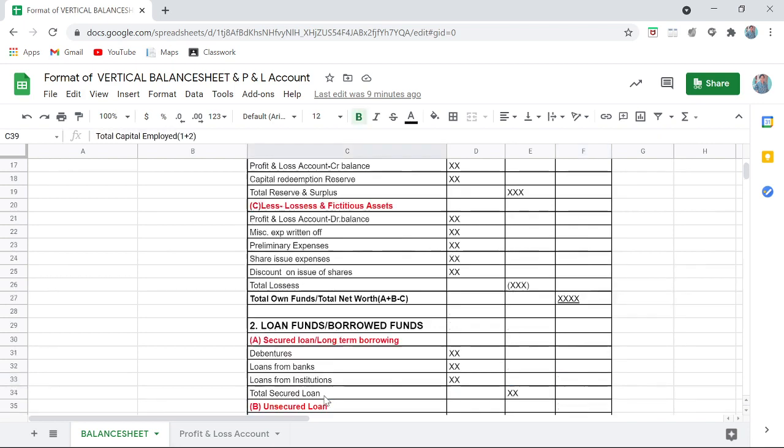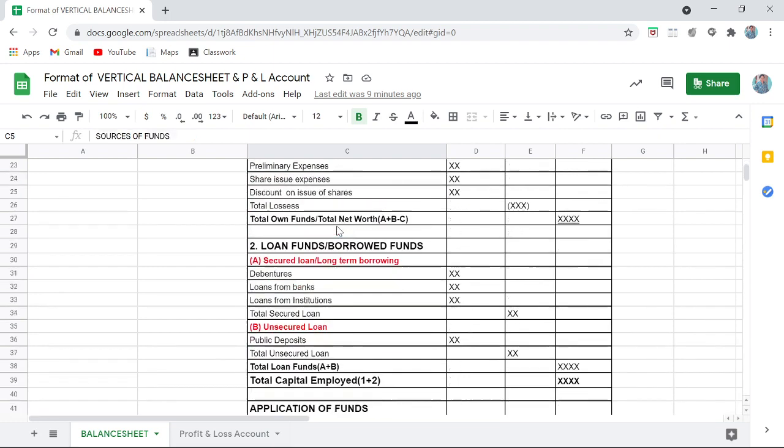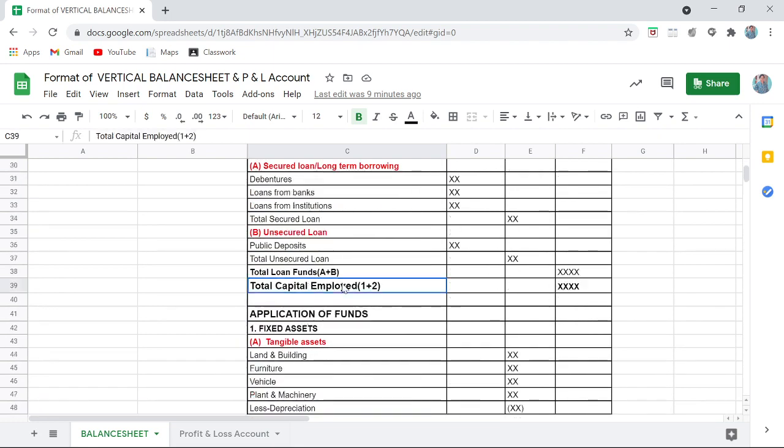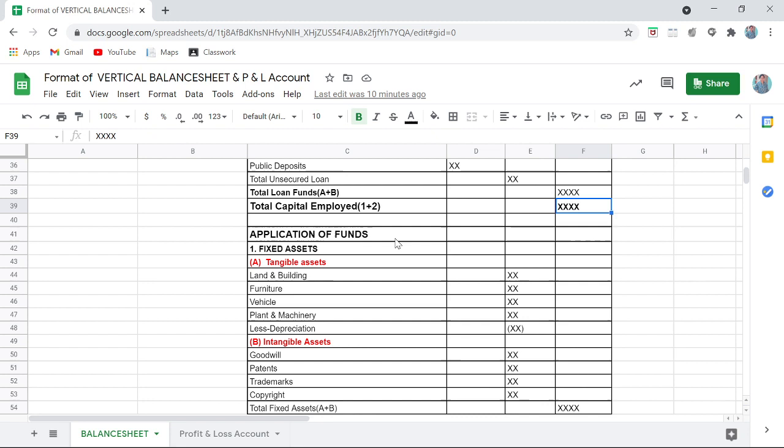Total capital employed is nothing but your sources of funds. So whatever amount of capital I have employed in my business, it is 1 plus 2, meaning owner's fund plus borrowed fund. You will get total here, and this is nothing but your grand total of your balance sheet. Same we are writing over here, just in a vertical way. Now whatever is your total capital employed here, that has to get matched with your total applications of fund as well. Okay, now we'll be studying applications of fund.